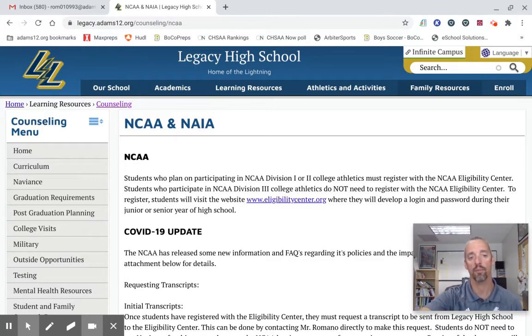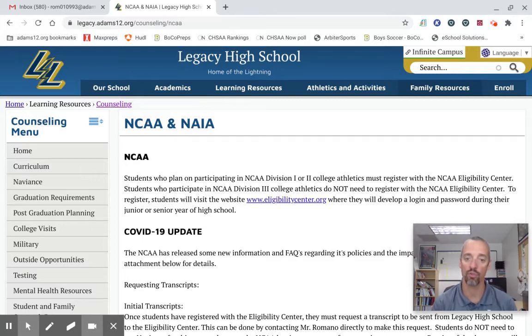For starters, the big picture: the NCAA requires students to go through something called the Eligibility Center to determine if they have initial eligibility to participate in college athletics if they are interested in Divisions 1 or 2. This is not necessary for any student who's interested in participating in NCAA Division 3 athletics.